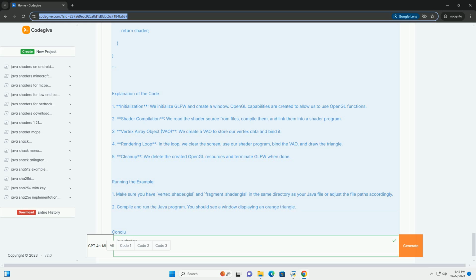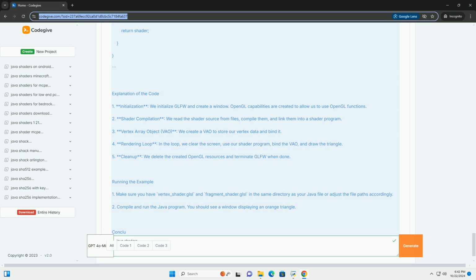Running the example. 1. Make sure you have vertex_shader.glsl and fragment_shader.glsl in the same directory as your Java file, or adjust the file paths accordingly. 2. Compile and run the Java program. You should see a window displaying an orange triangle.